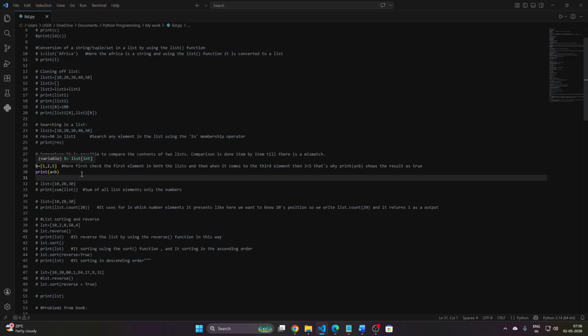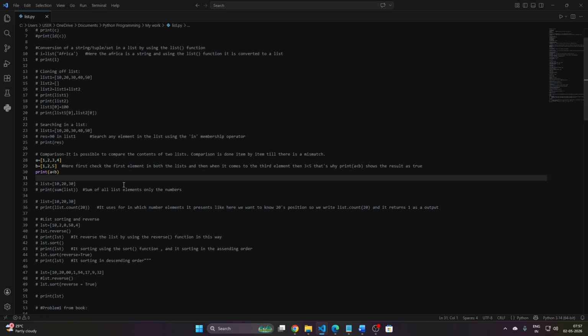I just wrote two lists with some elements. First list A contains 1, 2, 3, and 4, and on the other hand B contains 1, 2, and 5. Very good. Then I want to print A less than B. What is the actual result of that particular line?